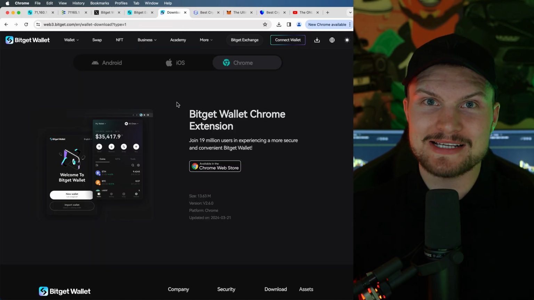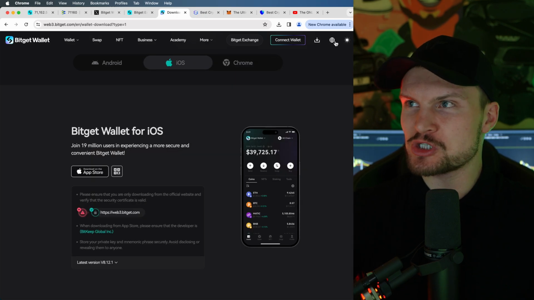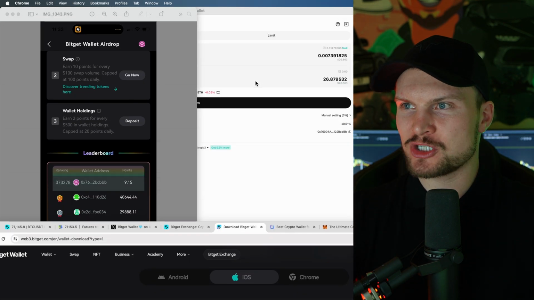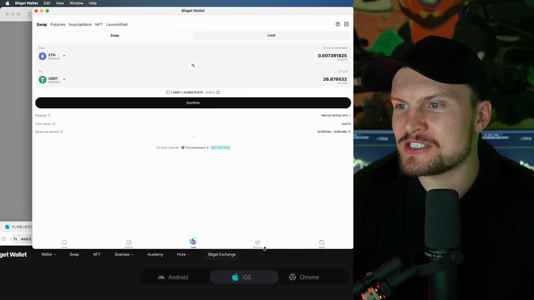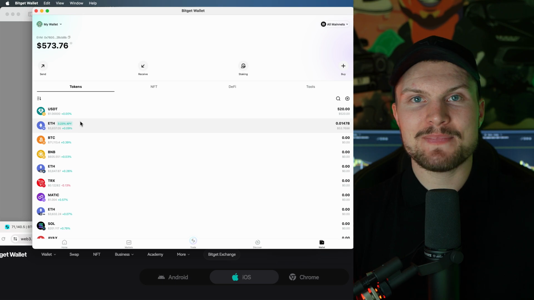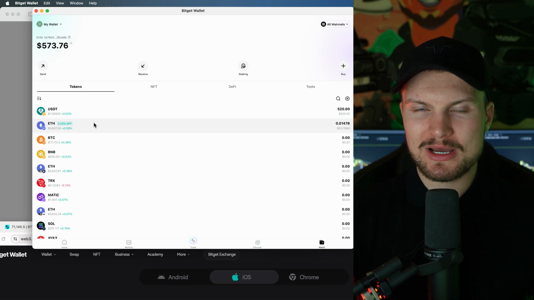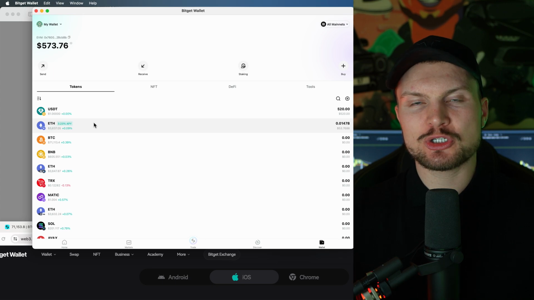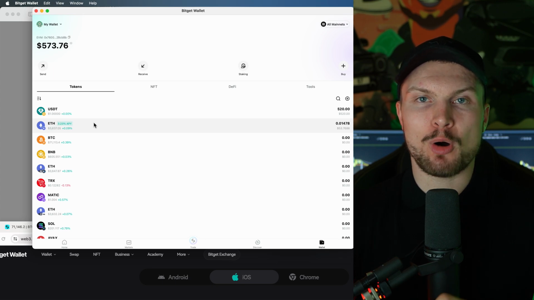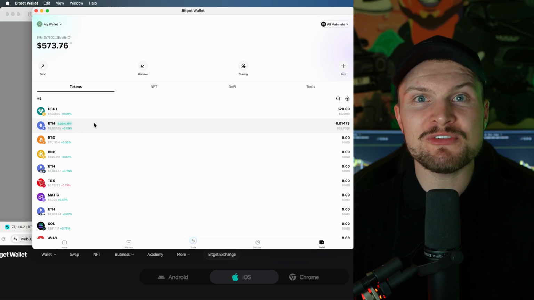All right, in my case, I already have a BITGET wallet. So once you downloaded the wallet, it will show up right here on your desktop. So for example, I have some coins here. As you can see, I have some USDT Ethereum, and there are now 3 main ways how you can make some money from now until around the end of April. You can collect BVB points, and these points later can be redeemed for BVB tokens.